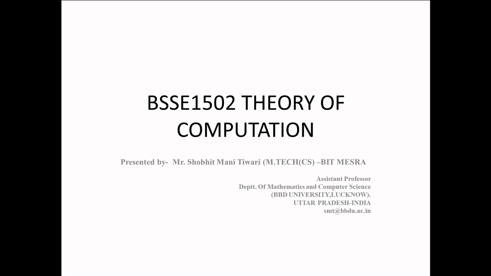Here we are going to discuss the next topic in the theory of computation. In the previous lecture, we already discussed the basics and a few very basic concepts regarding the theory of computation. Here we are going to discuss some more concepts, and after that we will be discussing some machines also. So let us move to the next section.